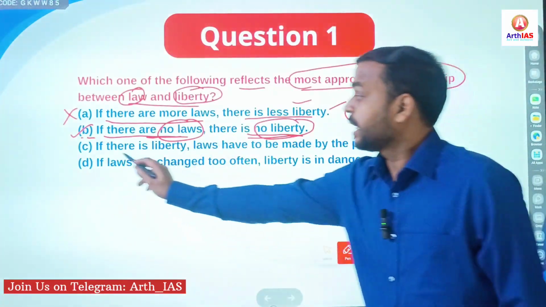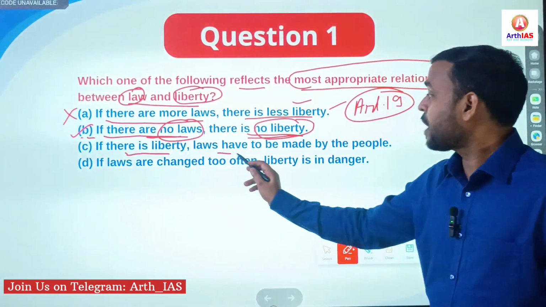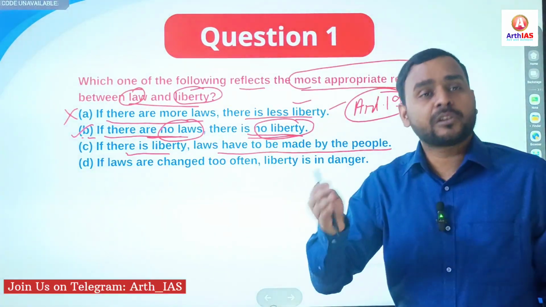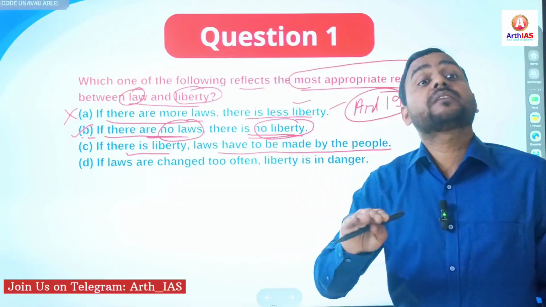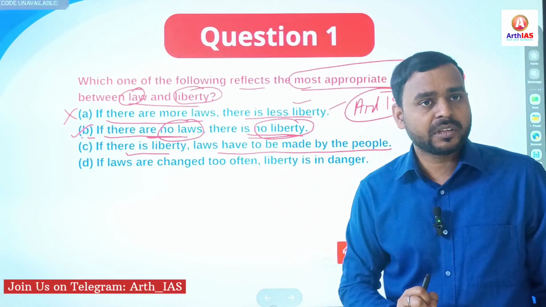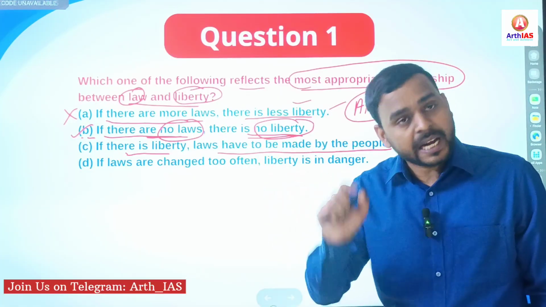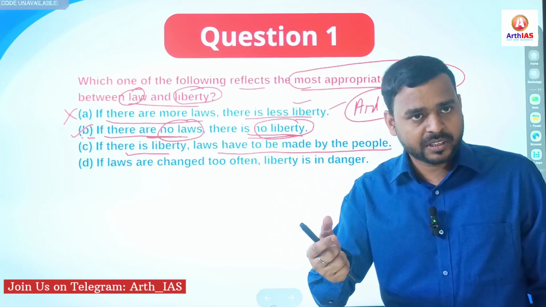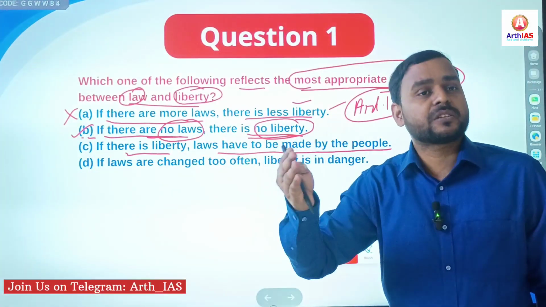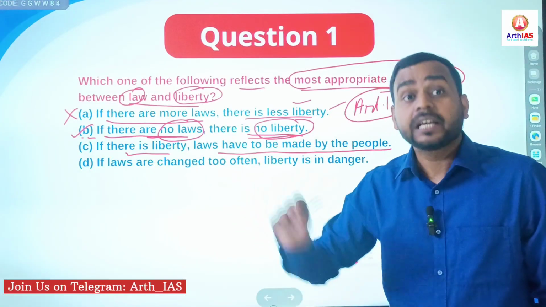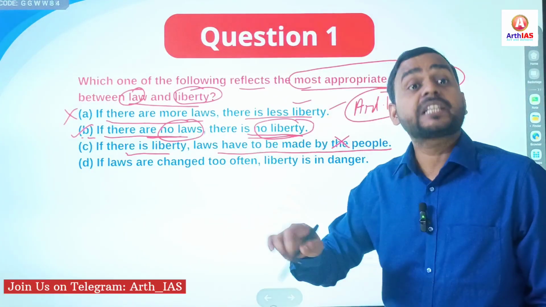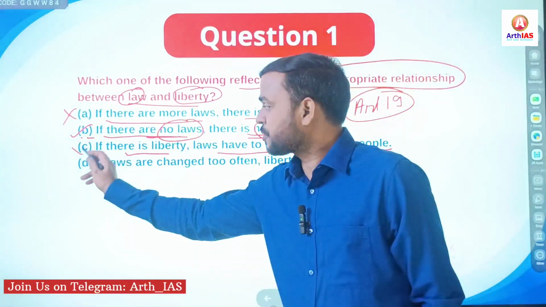But read the other options. Option C says, if there is liberty, laws have to be made by the people. See, though we can say that laws are made by the people, people do not make law directly, especially in the context of a democratic country like India. People elect their representatives, whom we call legislators. And on behalf of the people, the legislators, the members of parliament or state legislatures, make law. So people do not make law, their representatives make law. So this statement is also incorrect.